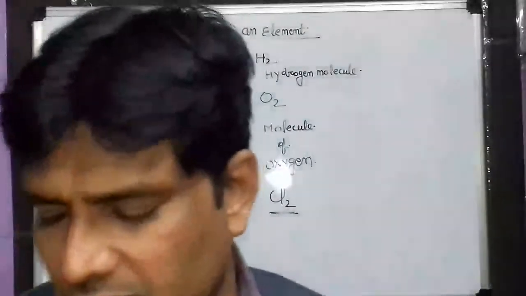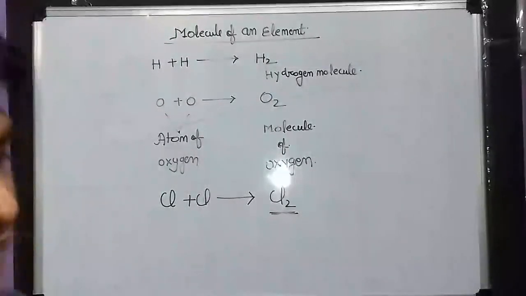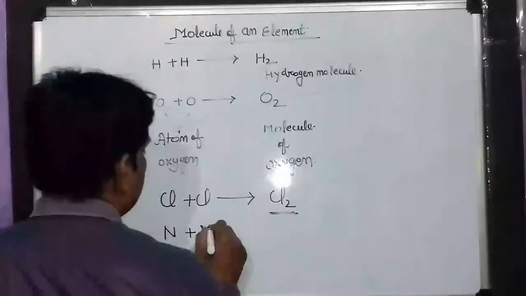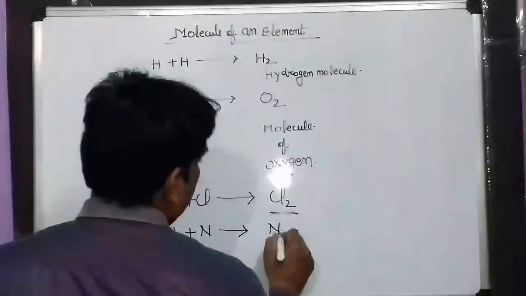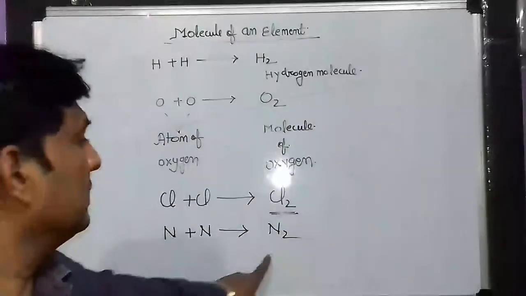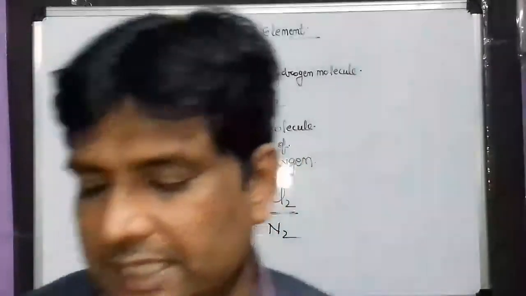There are a lot of examples. Nitrogen, in your book: N plus N equals N2. This is a molecule of nitrogen and this is an atom of nitrogen. Clear, student?